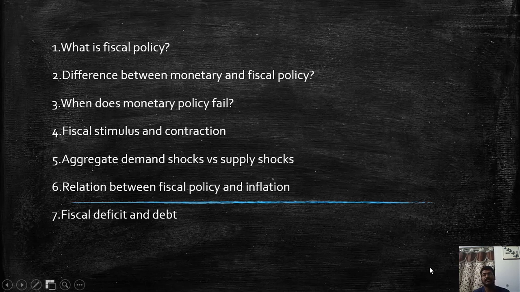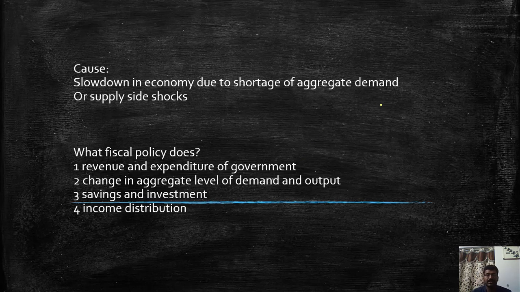The fiscal policy, and the agenda of this class is to find out the difference between the monetary policy and the fiscal policy. Later on, we will move forward to where are the cases where the monetary policies fail, and what are the different types of fiscal policies which the governments generally use. To start the discussion, it is important for us to understand what are the scenarios in which the economic growth might be disturbed.